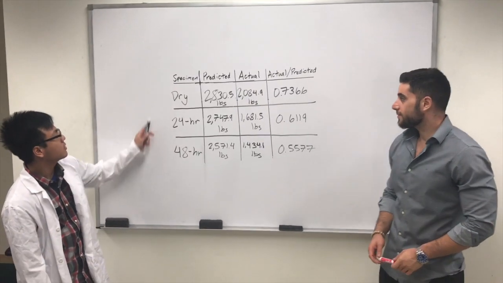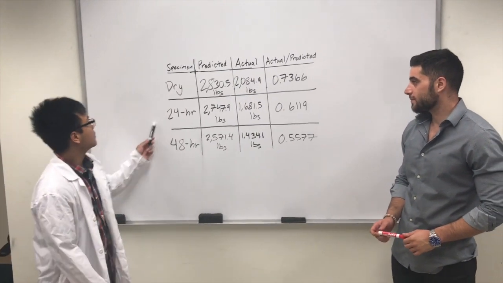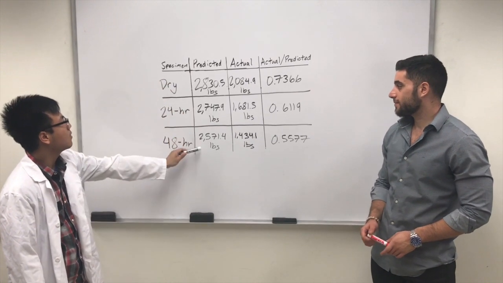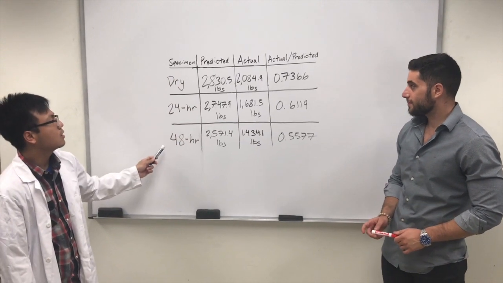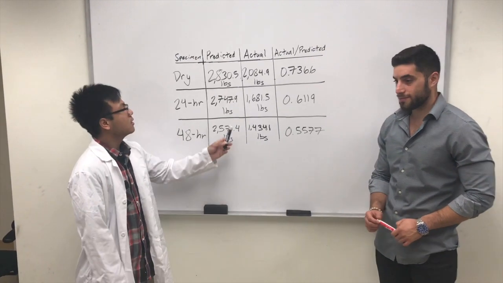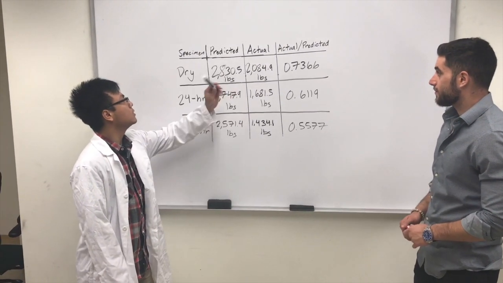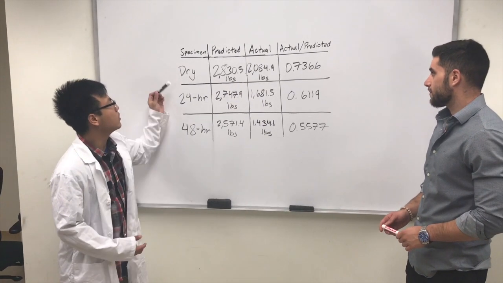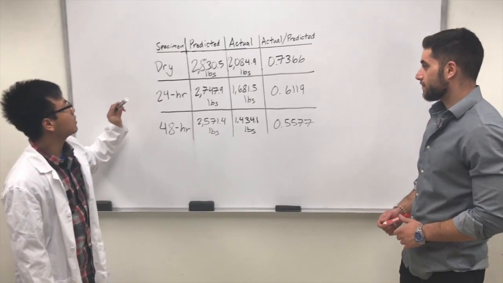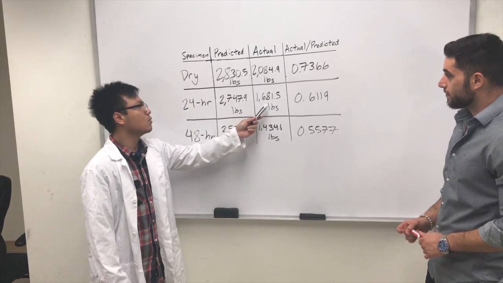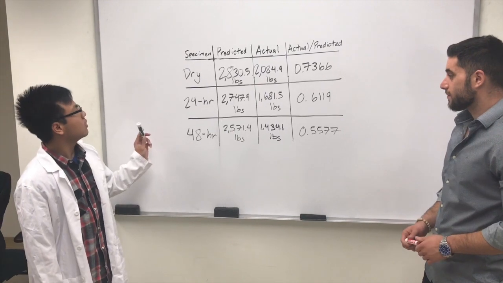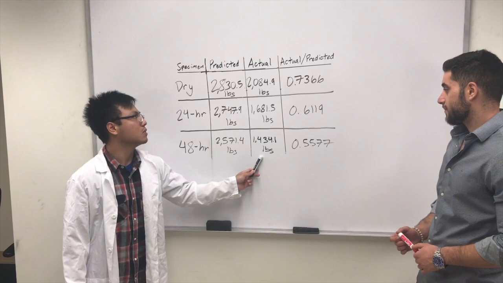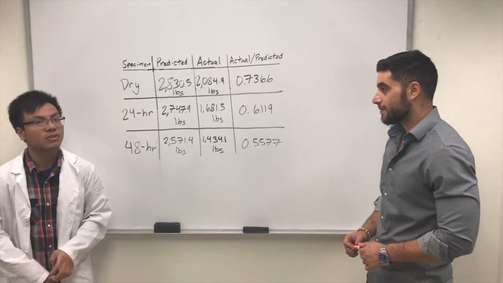Okay, so right here in this table is our results. Here is our predicted column for the dry, 24, and 48. When we actually tested it, the results yielded were 2,084.9 pounds for the failure load for the dry. The failure load for the 24-hour was 1,681.5 pounds. The failure load for the 48-hour was 1,434.1 pounds. And Kareem will tell you our ratios.